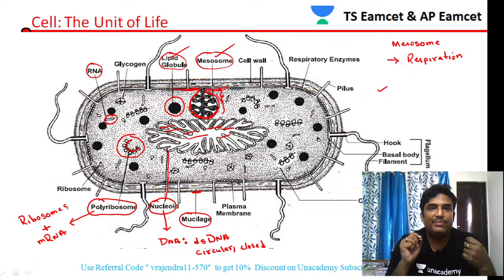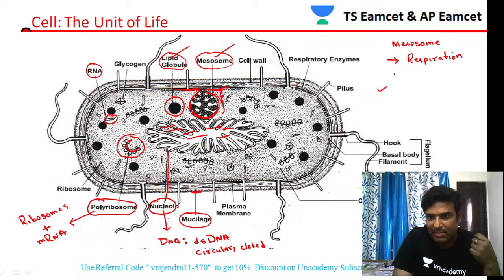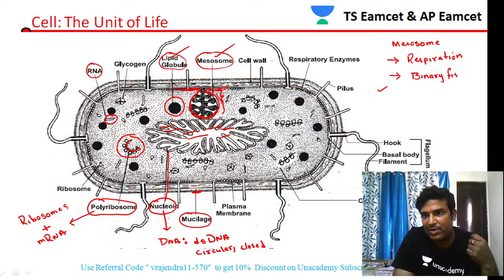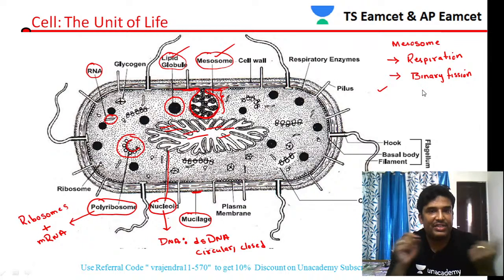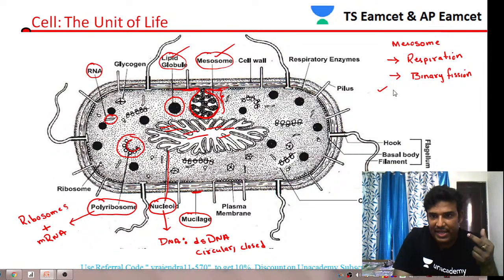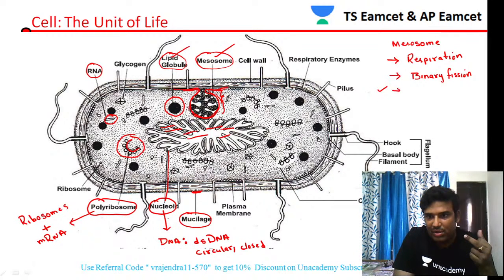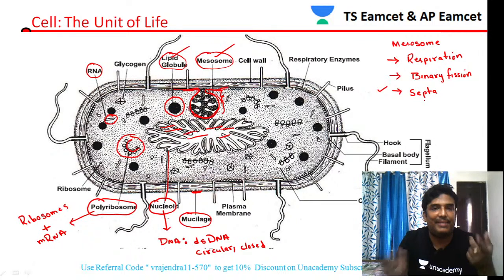mesosomes. Apart from that, there is another important function of mesosomes. Mesosomes also play an important role in binary fission, so cell division. How is it playing an important role? It forms a septa, a wall-like structure. During cell division, it forms a septa.